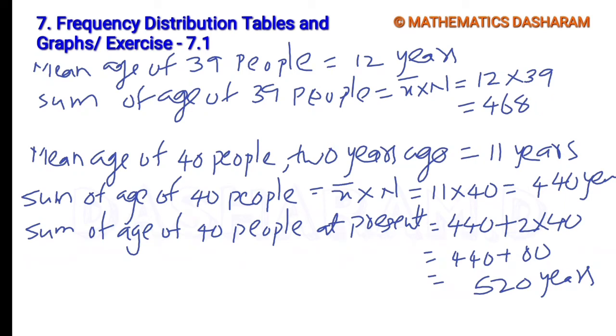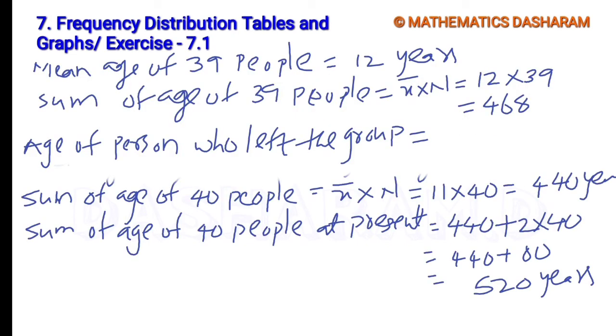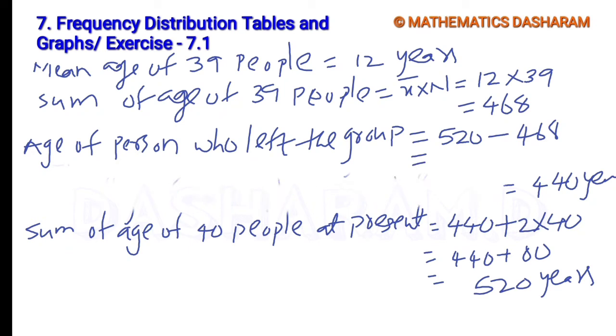Now he is asking the age of the person who left the group. See here, 520 years is the sum of 40 people, and 468 is the sum of 39 people. Their difference equals the age of the person who left the group. The 40 people's sum is 520, the 39 people's sum is 468. Let's subtract: 520 minus 468 equals 52 years. So the answer is 52 years.